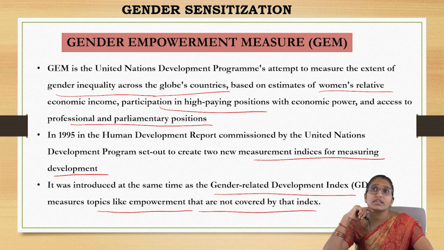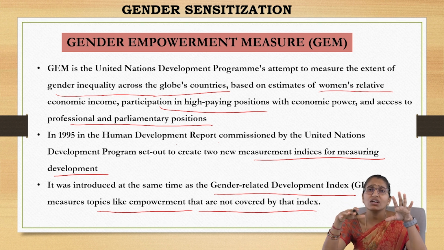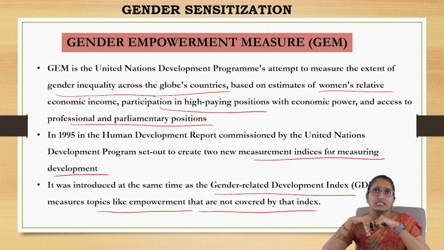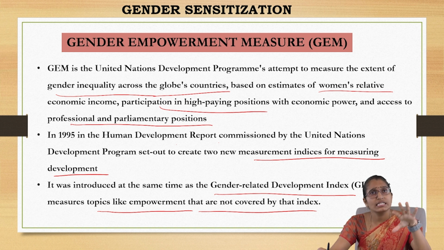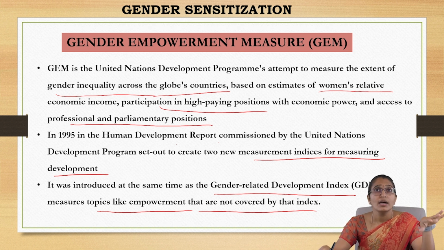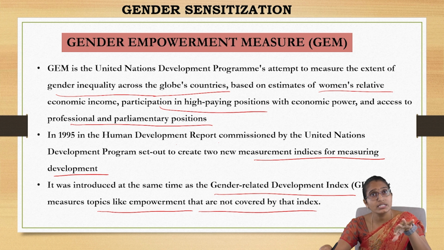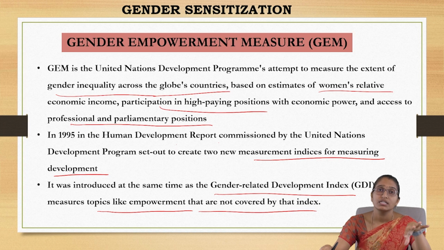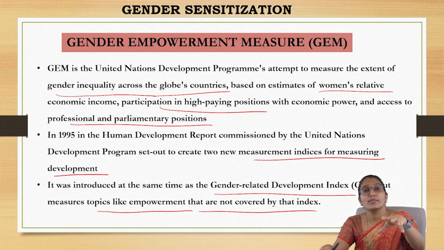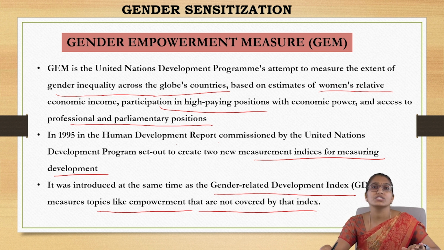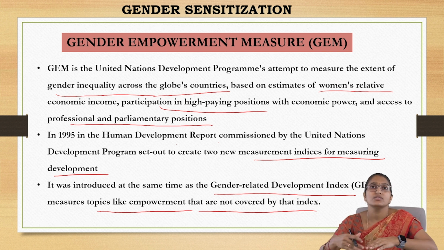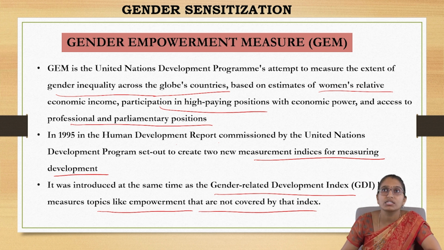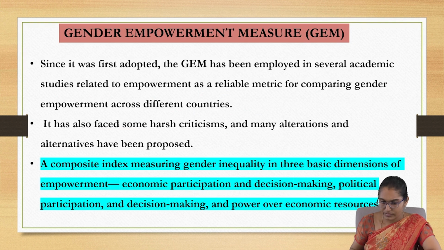The gender related development index shows what inequalities are existing, but the GEM talks about the opportunities with respect to their participation in the three respective fields, as we have just spoken. So what empowerment can be given to the particular gender? It is like you give some resources and what is the ratio that they have.